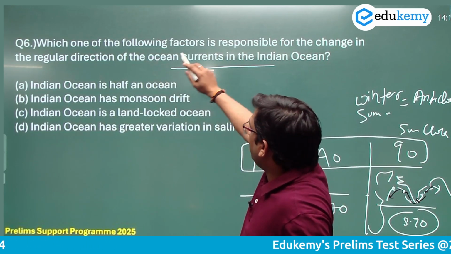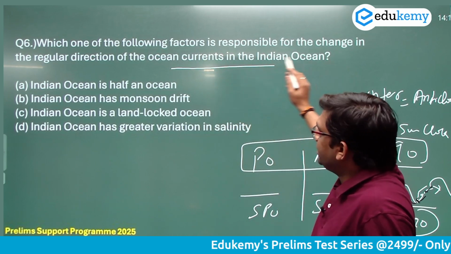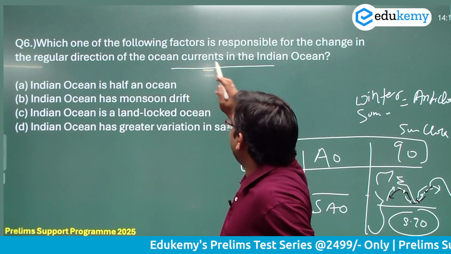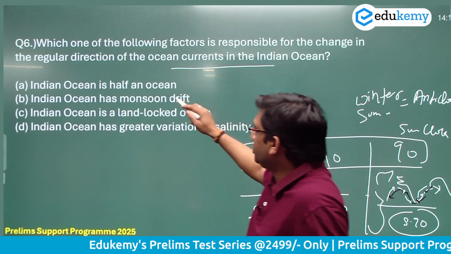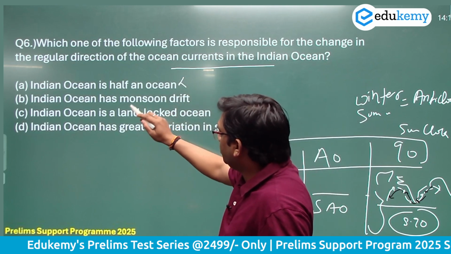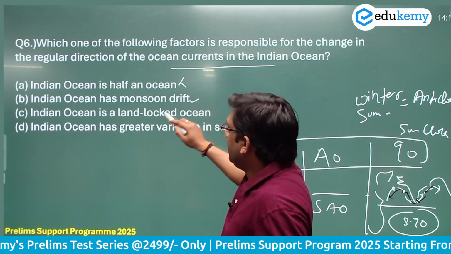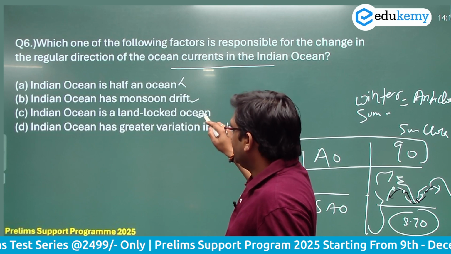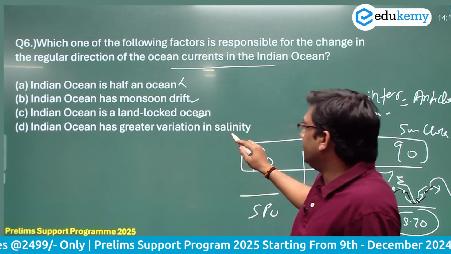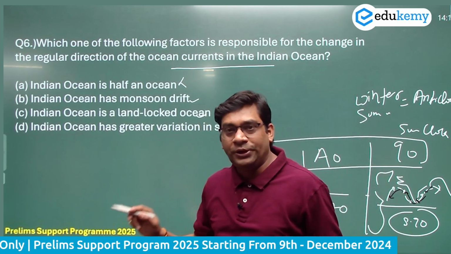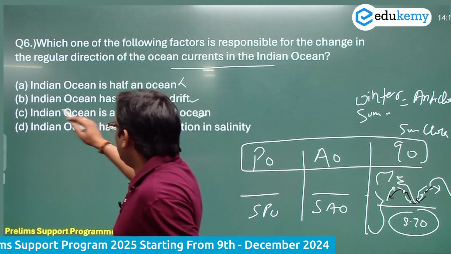Now which one of the following factors is responsible for the change in regular direction of the ocean currents in the Indian Ocean? Indian Ocean is half an ocean? No. Indian Ocean has monsoon drift. Indian Ocean is a landlocked ocean. Indian Ocean has great variation in salinity. So the most appropriate answer is: Indian Ocean has monsoon drift.